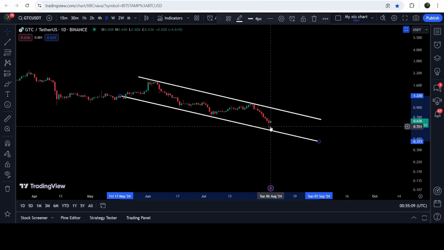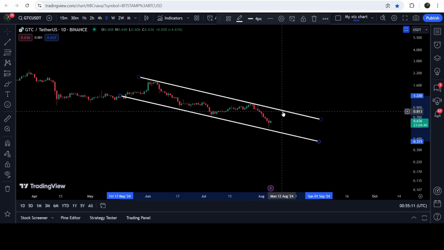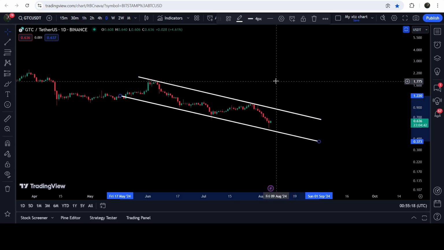And this time, if the price reaches the resistance of the channel, then it can hit the resistance of the channel somewhere here, approximately at 81 cents. And in case of breaking out the resistance of the channel, the target to the upside will be here at the top of the channel. That will be approximately at $1.80.